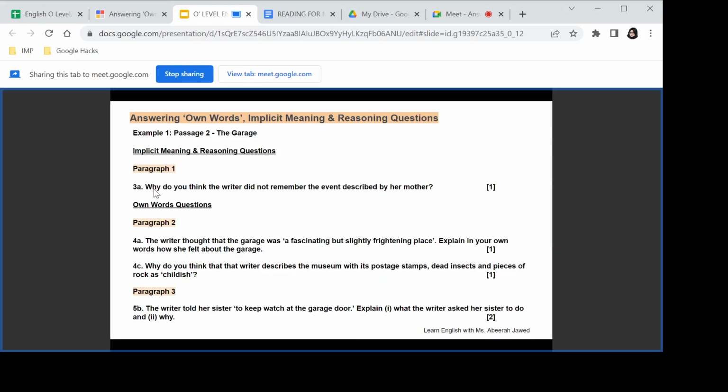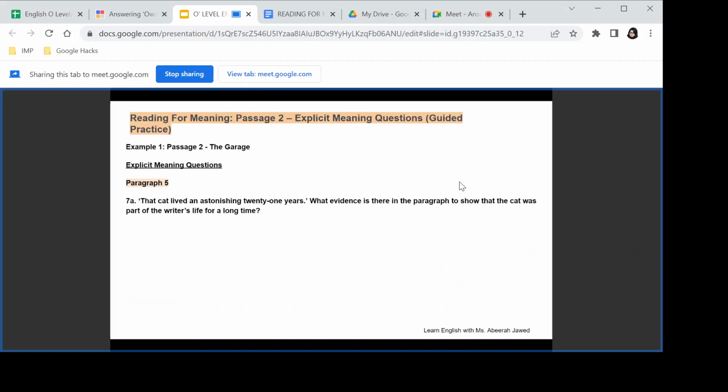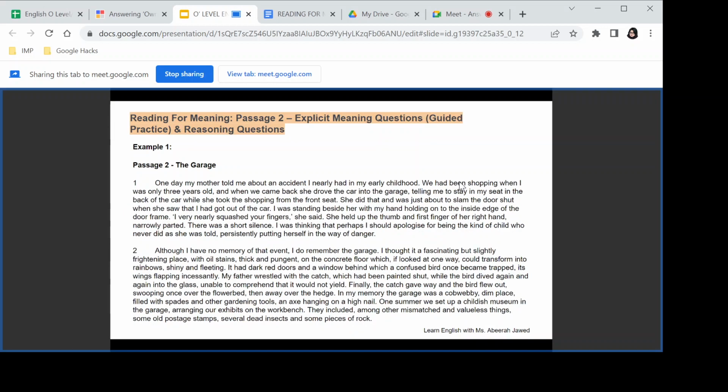Okay, so let's take a look at the first thing. When we have this question, why? Any place the question asks you for why, remember we need to include because in our answer. That is one big strategy that I use. So save your time, go and look for the reasons. In this particular question, we did answer some reasoning questions yesterday, but they were explicit. Now, she says that she did not remember the event that her mother had described. So let's go back to the passage, paragraph number 1, and we're going to answer the question there and then. All right. So, who would like to read the paragraph?